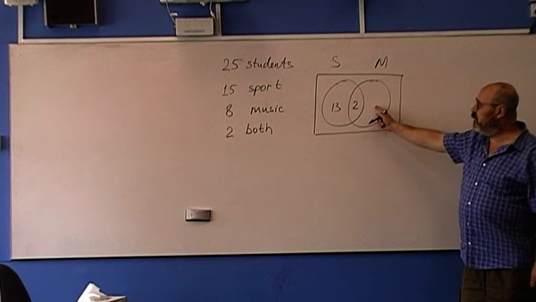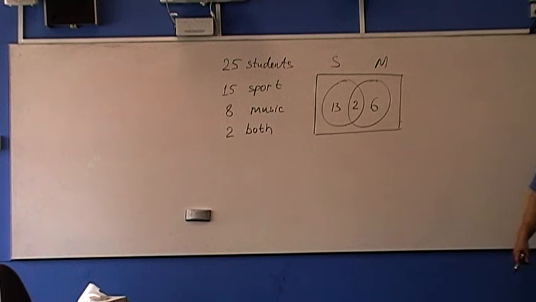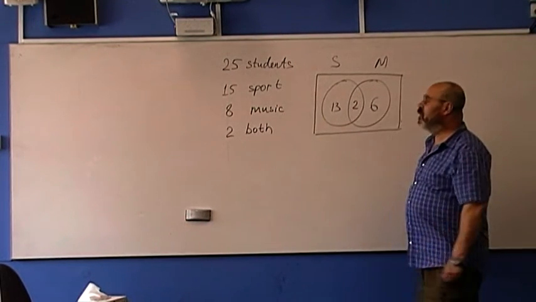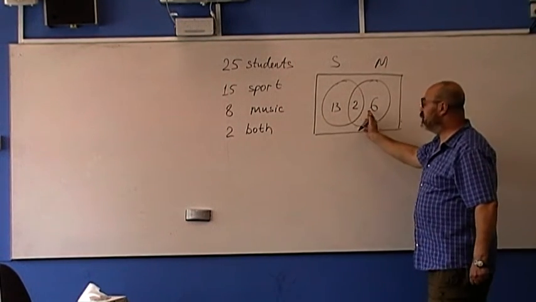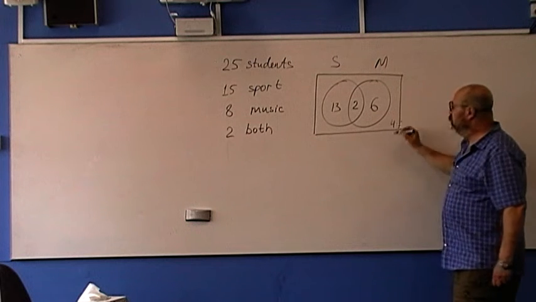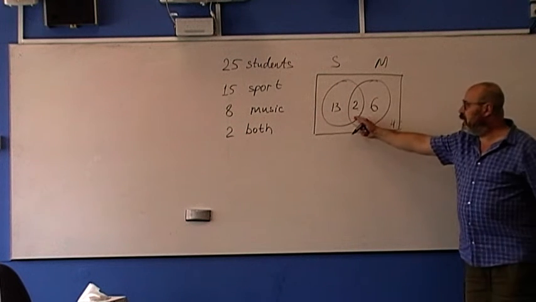What will we have here? 6. And what will be outside? 15 plus 6 is 21. So we have 4 that are not doing music and not doing sport. Make sense? Yeah.